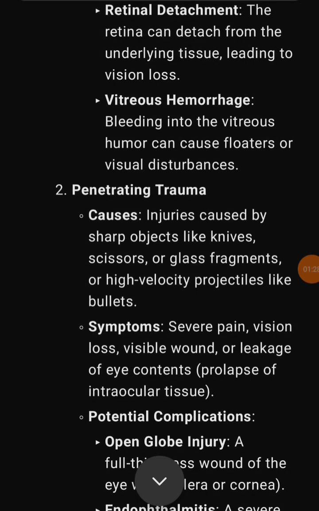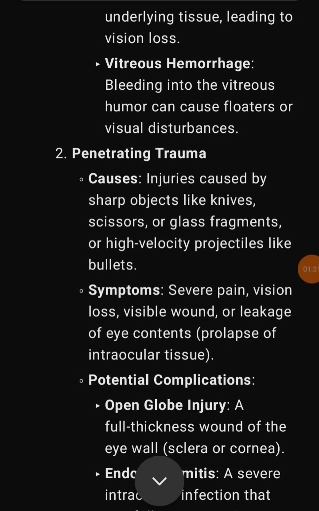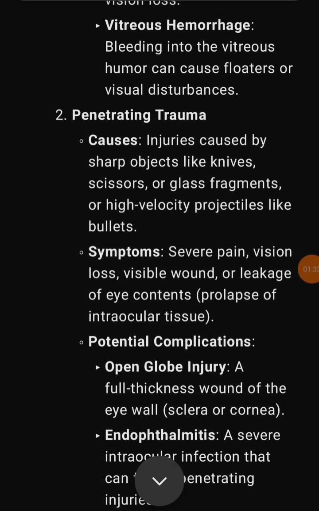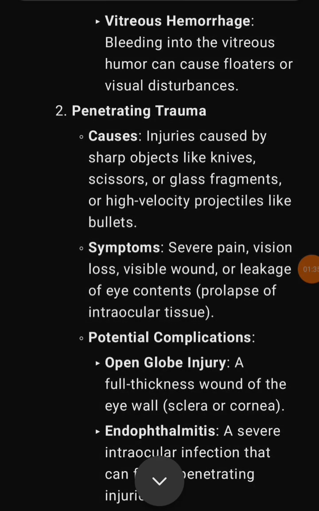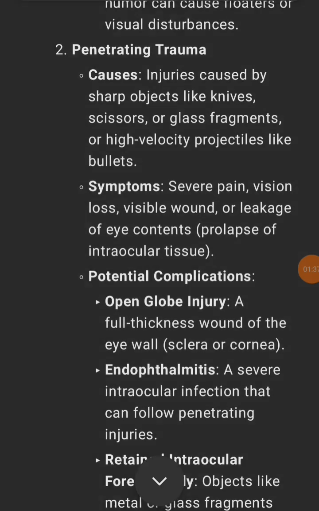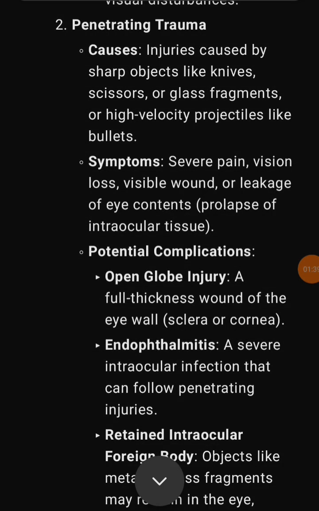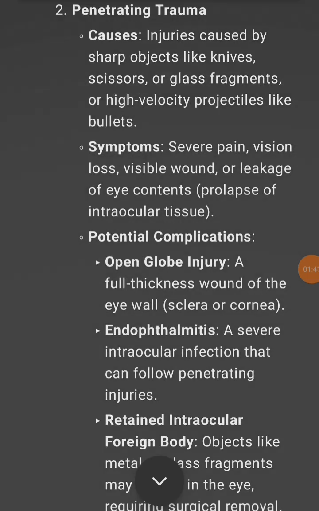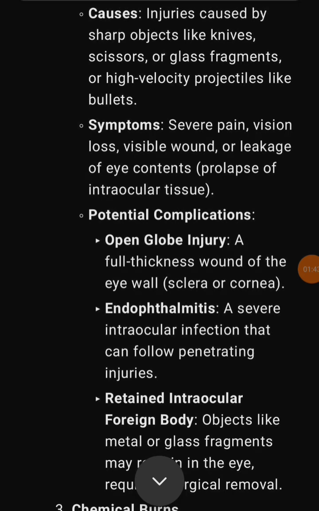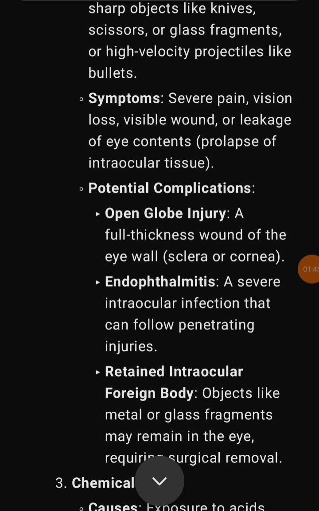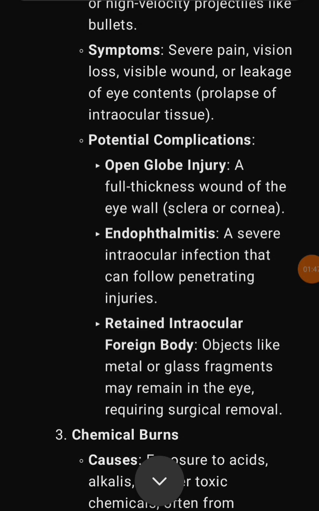2. Penetrating trauma. Causes: injuries caused by sharp objects like knives, scissors, or glass fragments, or high-velocity projectiles like bullets. Symptoms: severe pain, vision loss, visible wound, or leakage of eye contents, prolapse of intraocular tissue. Potential complications: open globe injury, a full-thickness wound of the eye wall, sclera, or cornea.